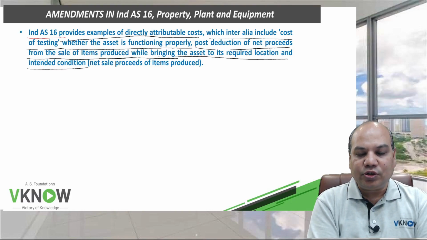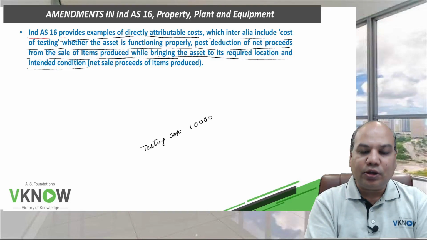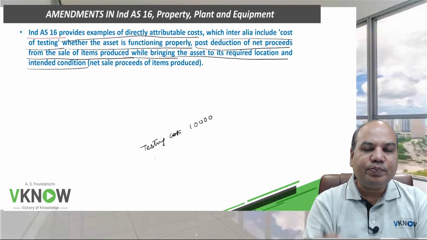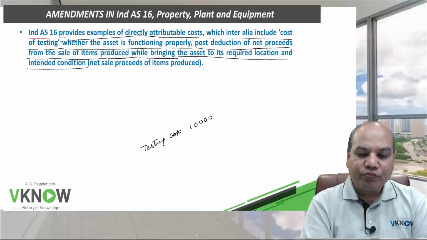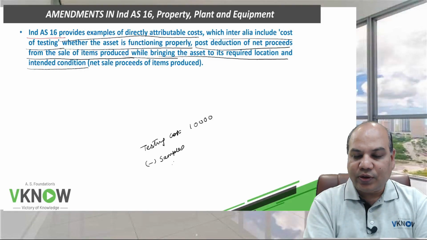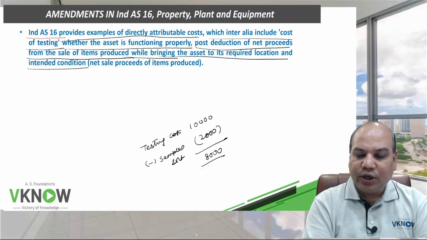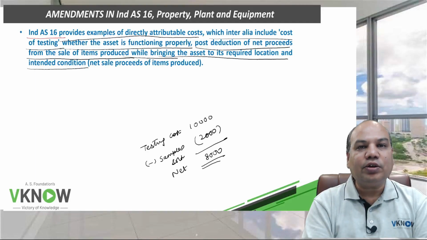So for example, testing cost incurred is 10,000 and you might have produced some samples. So those samples were sold. Less samples sold, 2,000 rupees. So what is the net amount? 8,000.